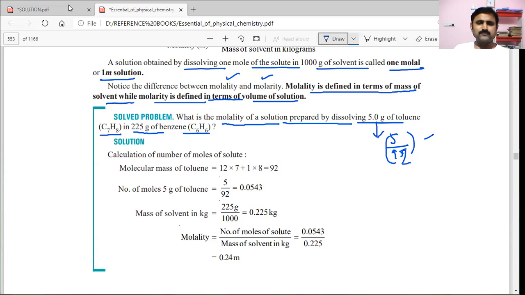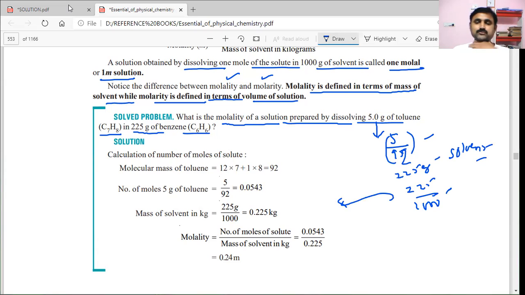So this is the number of moles of solute, and they have told 225 grams. What is 225 grams? That is the solvent mass. So we use that in the formula. To convert into kilograms, you divide by 1000. You get 0.225.